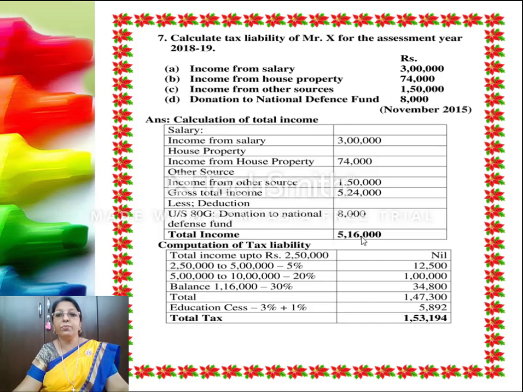So the total income 5,16,000, where the first 2,50,000 is nil, next 2,50,000 at 5%, balance at 20% and the next at 30%. So the total 1,47,300 with an education cess of 4%, which leads to 1,53,194.